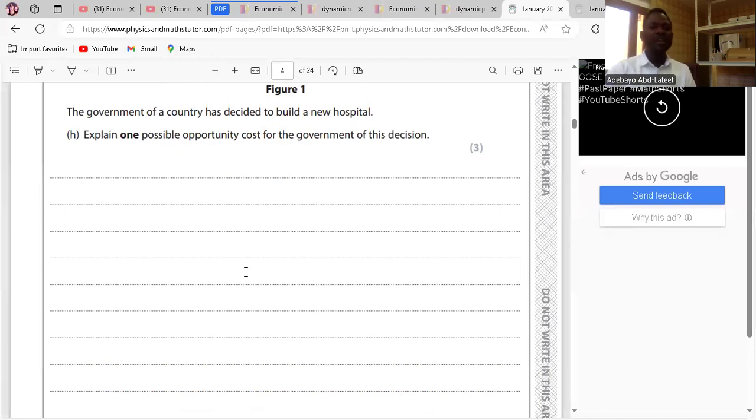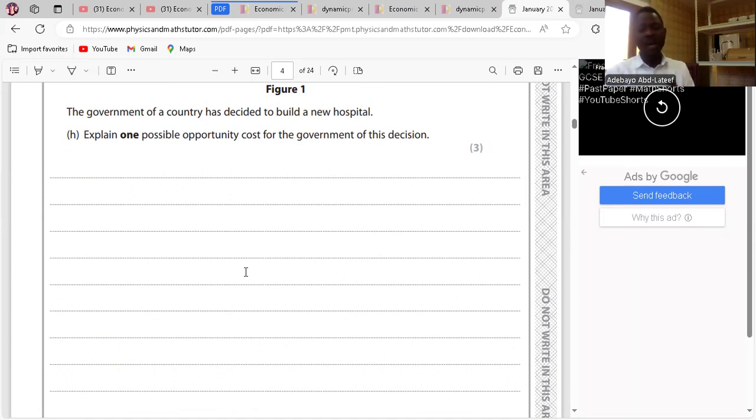They said the government of the country has decided to build a new hospital. Explain one possible opportunity cost for the government of this decision. First, what is opportunity cost? It is the next best alternative forgone. Opportunity cost is the next best alternative forgone when the choice is made.